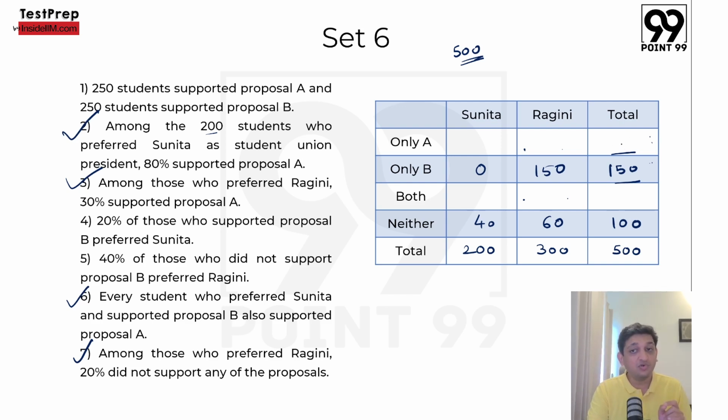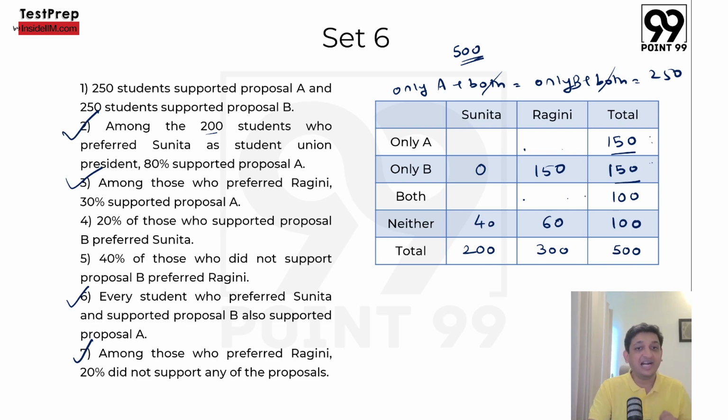Now this is what we don't know, but we have seen here 250 students supported proposal A and 250 supported proposal B. This means, as we saw earlier, only A plus both will be equal to only B plus both, and both these values will be equal to 250 from this statement. So we know that we don't need both. So only A will be equal to only B. Now if only B is 150, only A has to be 150. And because this is 150, this is 150, this is 100, altogether that makes 400. Total should be 500. Both proposals were voted for or chosen by 100 people. We get this. So this is what we know in terms of the total.